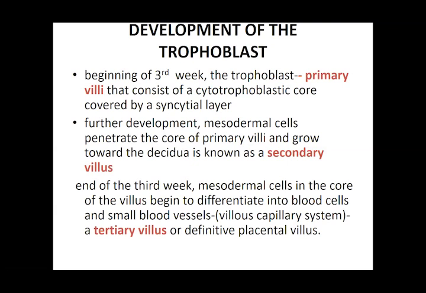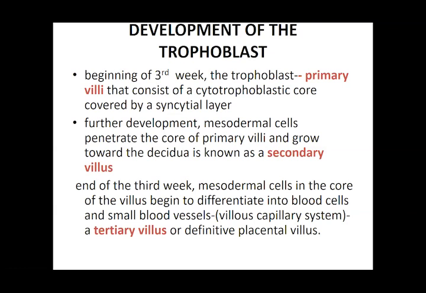So that was the formation of the primary villi. Then the next step is going to be the formation of the secondary villi. That is, another change is going to occur in this layer. There is going to be protrusion of the mesodermal cells, because we know that the extraembryonic mesoderm is on the inner side of the trophoblast, so the extraembryonic mesoderm is going to project into this primary finger-like projection, that is the primary villi. So you have three layers in this. This process is what we're going to call the secondary villus.